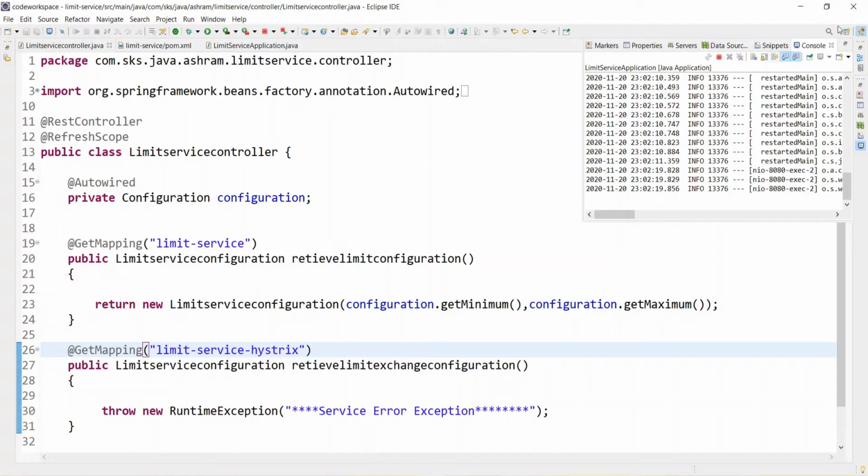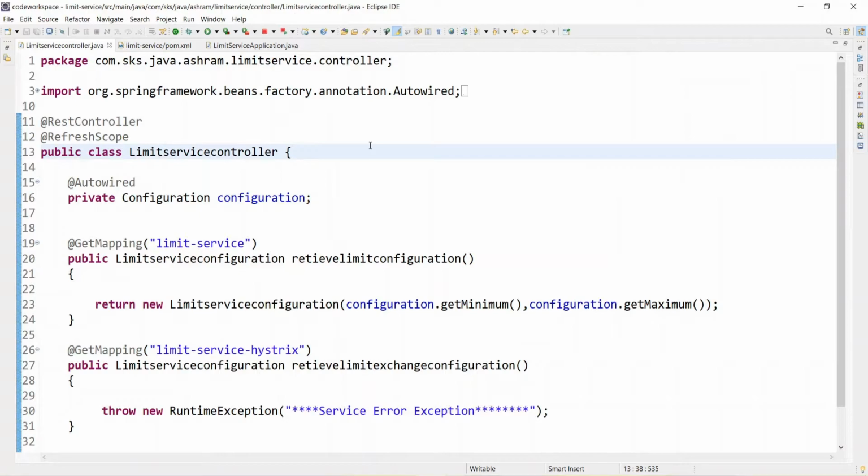Let's first execute this limit service. Let it execute. It's not executed yet.